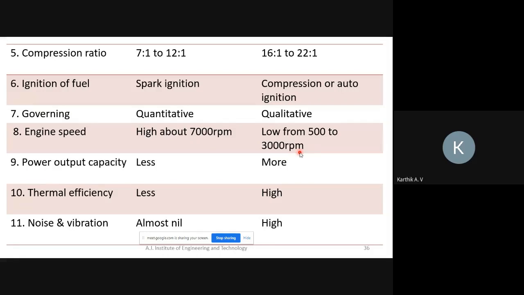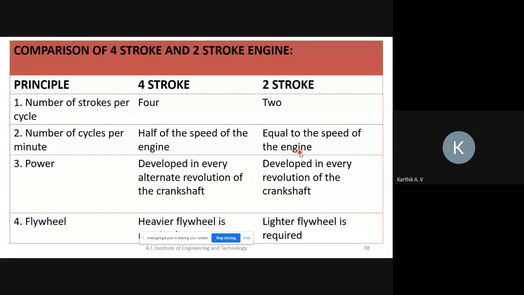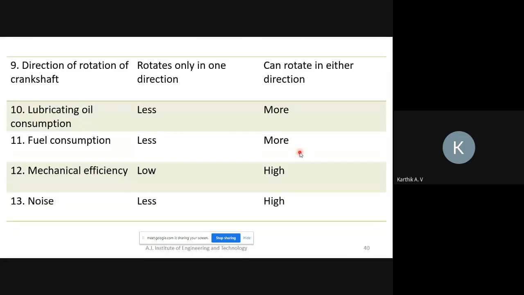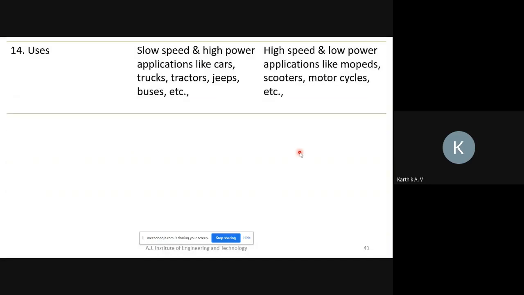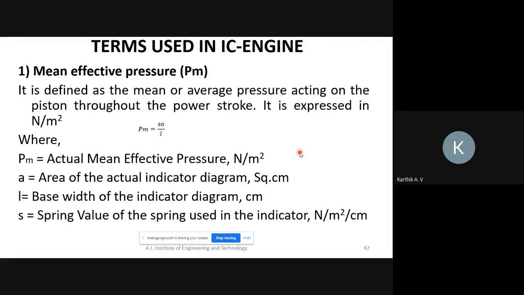So many differences are there, you just go through it. Similarly, the difference between two stroke and four stroke is also there in the notes. Please refer to the notes. These are the differences between two stroke as well as four stroke, and petrol engine as well as diesel engine. All these differences are important.